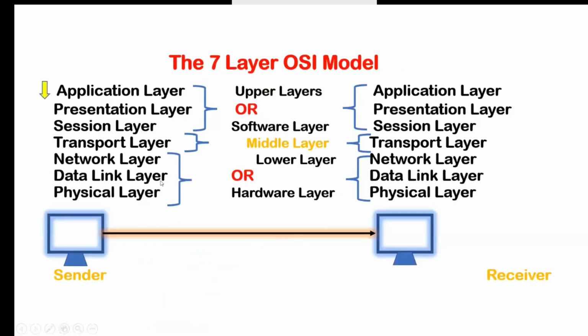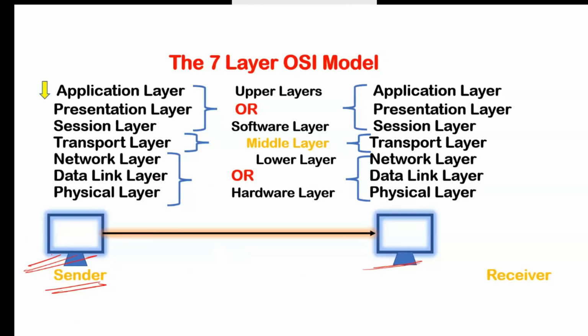If you see here, this OSI model has these layers: physical layer, data link, network, transport, session, presentation, and application. And here is the diagram. Here we have one sender and one receiver available. This is my first PC, which is the sender, and that is the receiver PC. So how will this data travel?